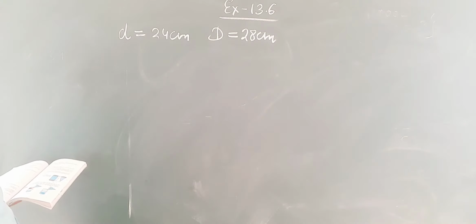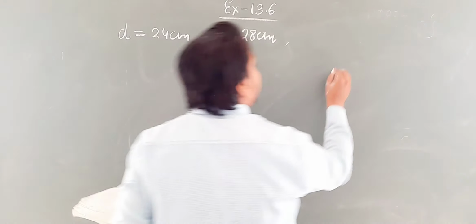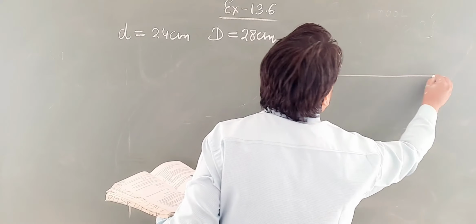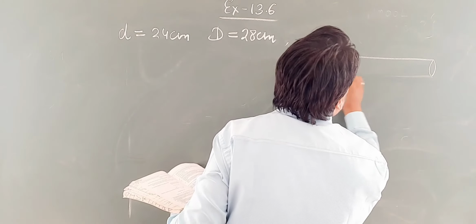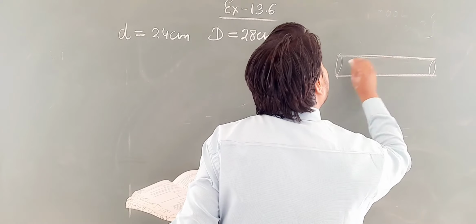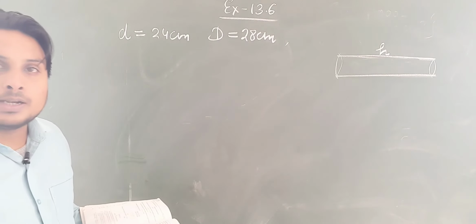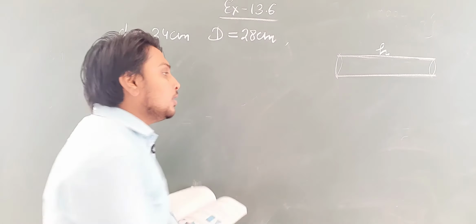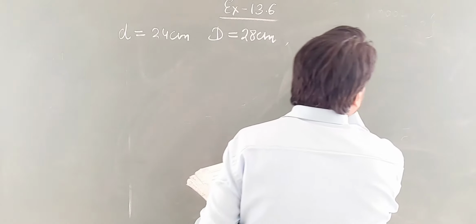The length of the pipe, students, means suppose the pipe is like this. So basically the length will be the height of the cylinder. Whatever the length is, suppose it is the height of the cylinder.